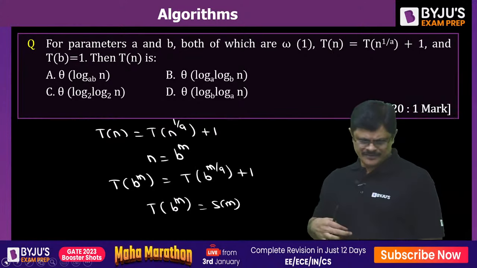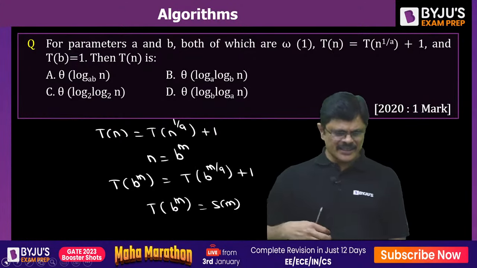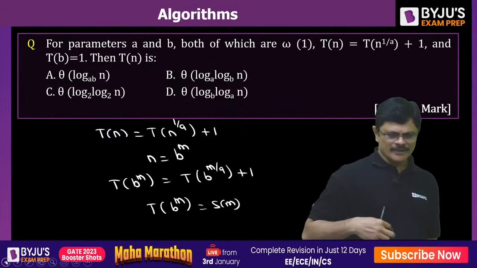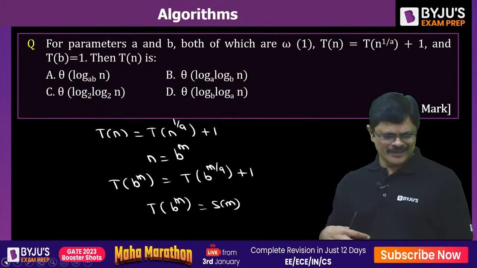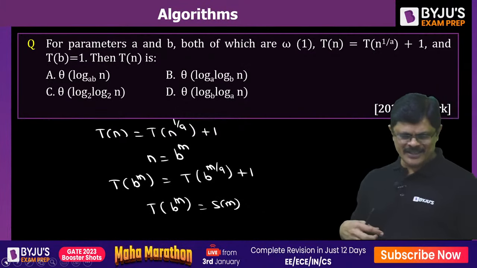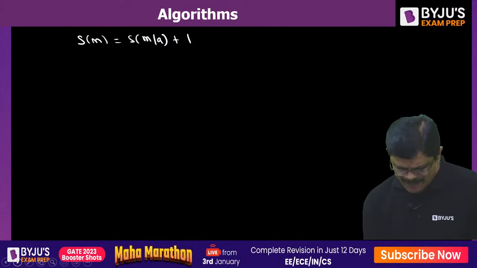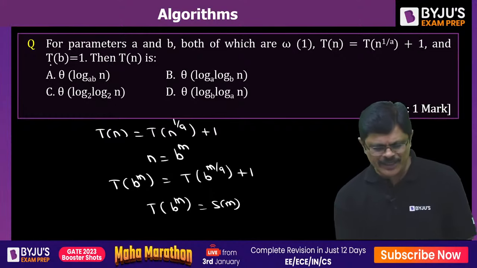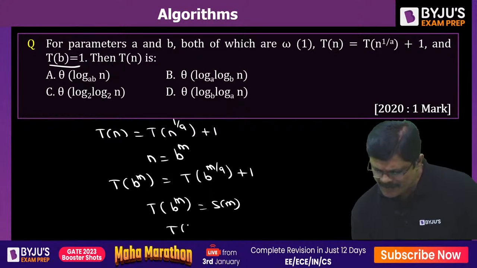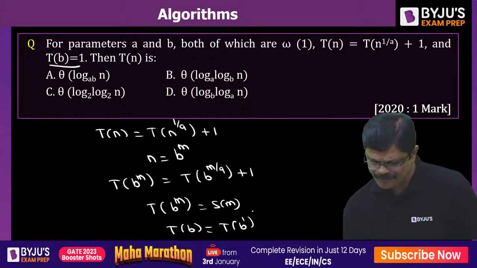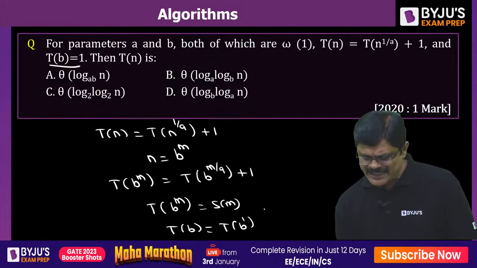Okay, very good, sir. Let us see, Satya, programming wala, whether it is D or B, let us see. Now, S(m by a), the constant manipulation need to be done. Here T(b) is nothing but T(b power 1), because T(b power m) is S(m), it is S(1).